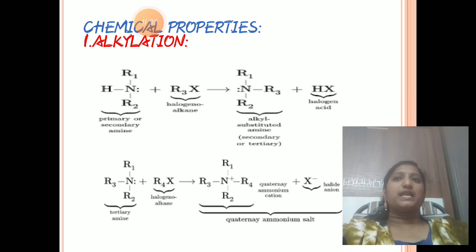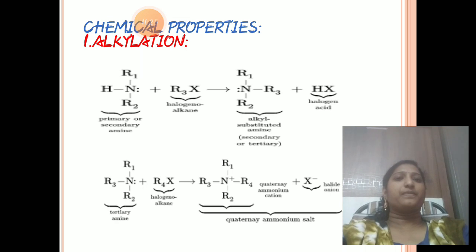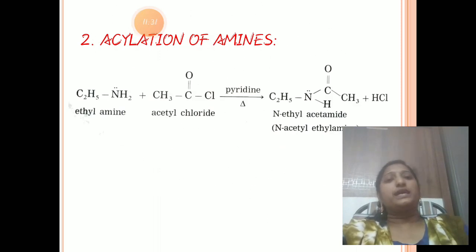Next, acylation of amines. Acylation is substitution of an acyl group. The C double bond O CH3 group is called the acyl group. Substitution of the acyl group takes place, that is acylation. Here we take ethylamine, and it reacts with acetyl chloride in presence of pyridine on heating.